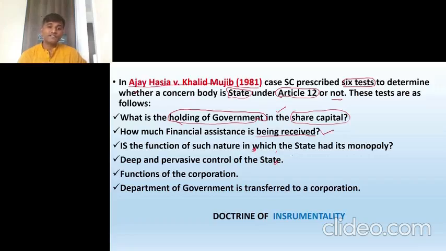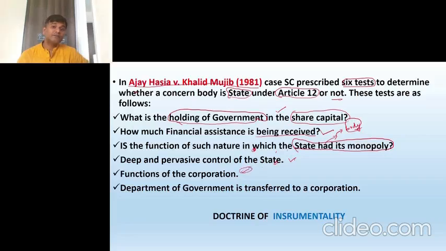Is the function of such nature in which the state had its monopoly? That means once the state had the monopoly in mining, the state had the monopoly in banking, then it being transferred to another body, then that body can be called as state. Then there is a deep and pervasive control of the state. That means what? Deep and pervasive control of state means the state or the government controls that body, then it can be called as state.